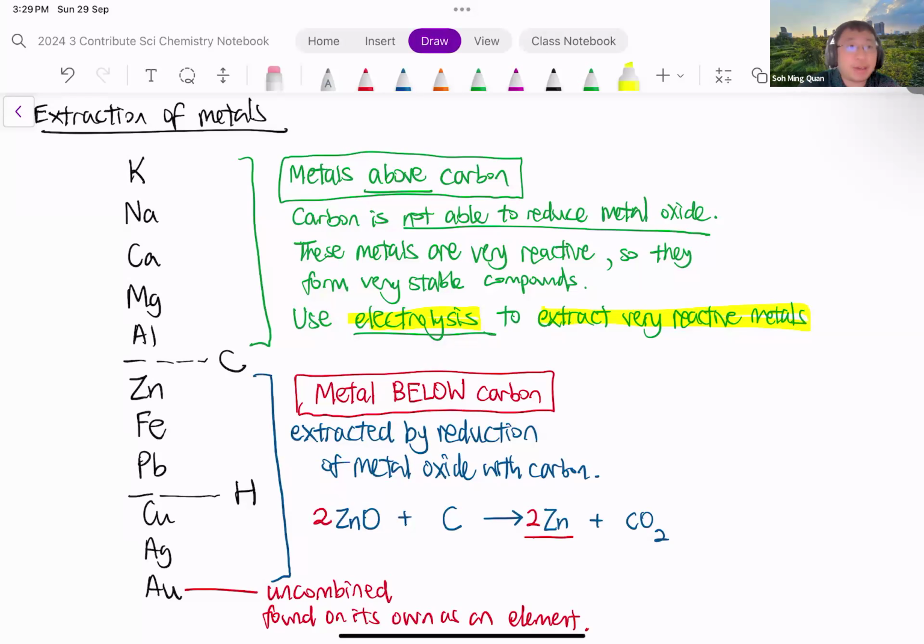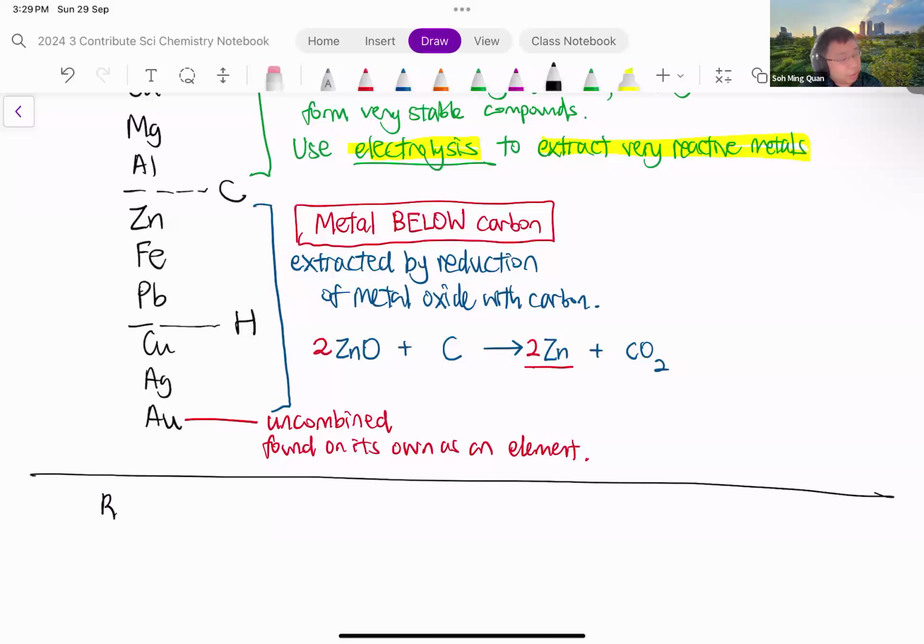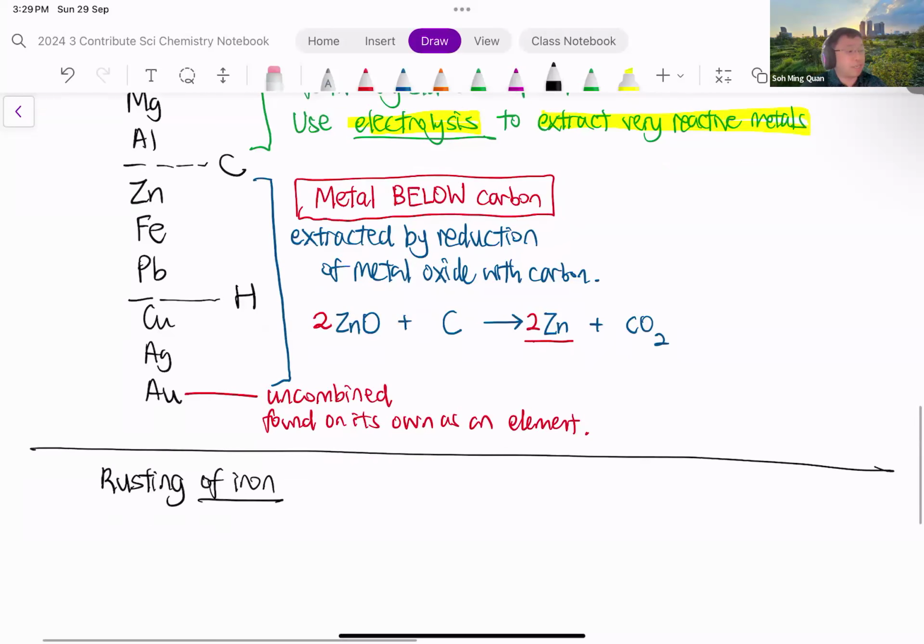Now, the very last part of this chapter on reactivity series of metals is the rusting process. Now, you might have heard of rusting in your daily lives already. Rusting is a process of corrosion. What does corrosion mean? First things first, we need to know rusting applies to iron metal. So iron metal undergoes rusting.